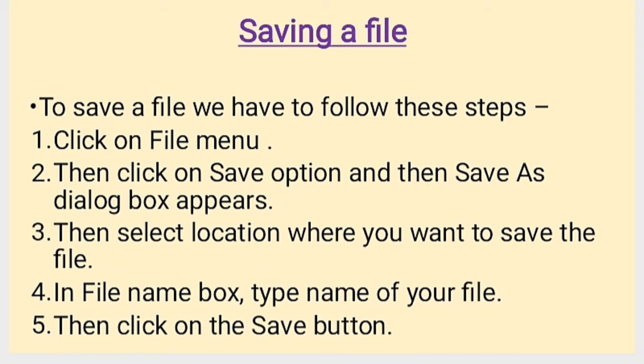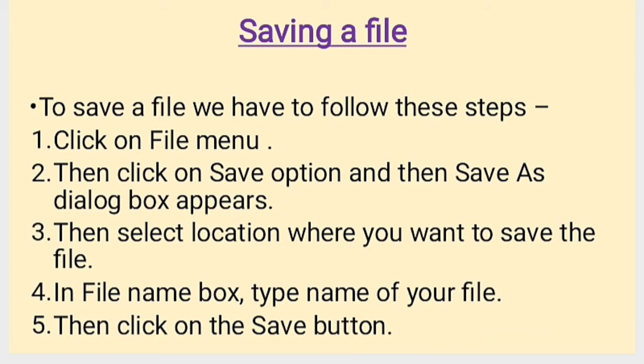Now we are going to learn how to save a file. There are different steps to save a file, to open a file, or to create a file, or to open an existing file. These steps we have already done in MS Paint. In the previous chapter we learned how to save a file, open a file, and close a file. Again I am repeating the same steps here.